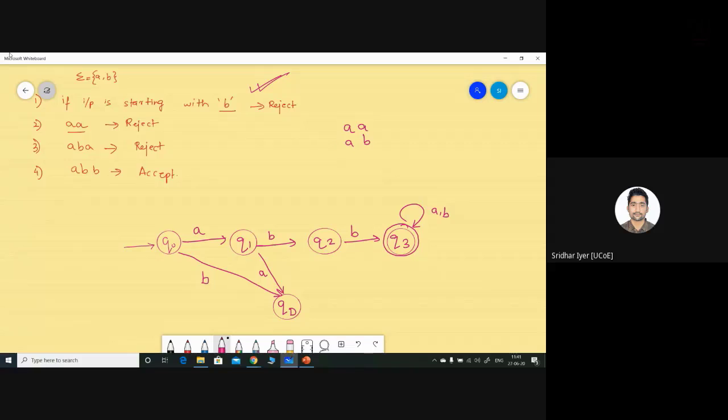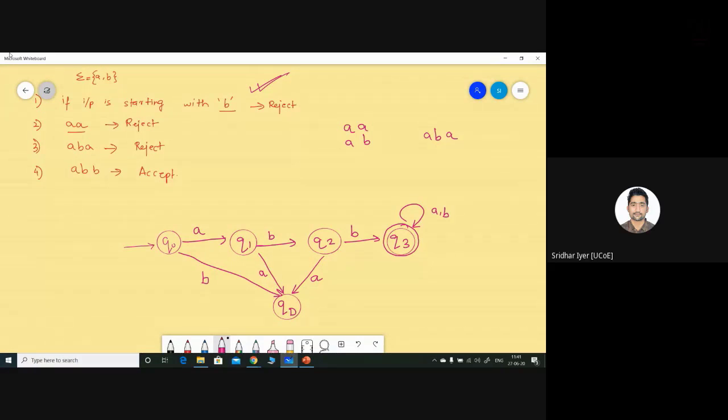So basically, I am starting with the diagram first, and then based upon the diagram, I will construct the table. Similarly, according to the same logic, I require an ABB. But in case in state Q2 I receive an input A, the string becomes ABA. So I will simply reject it. I will send that input to the dead state.